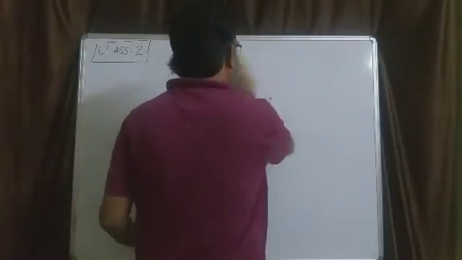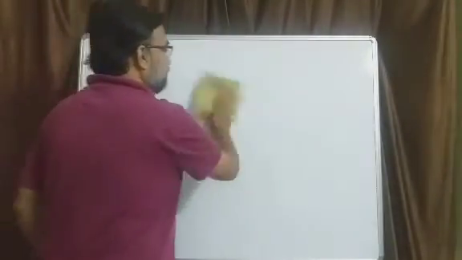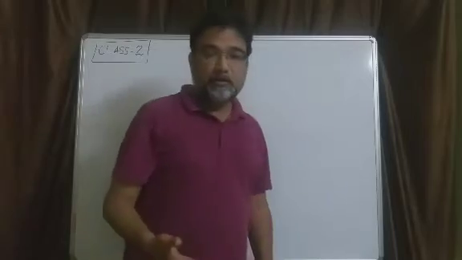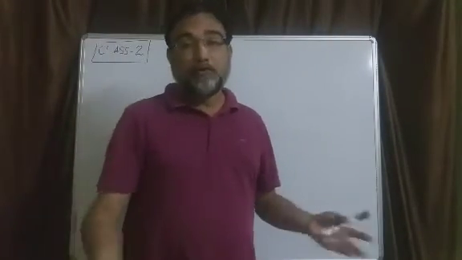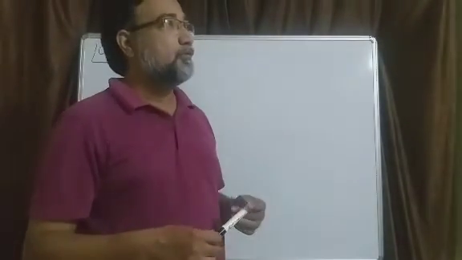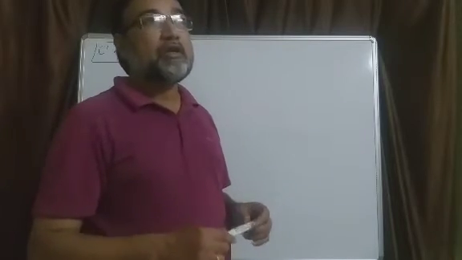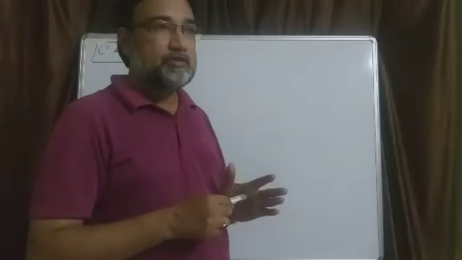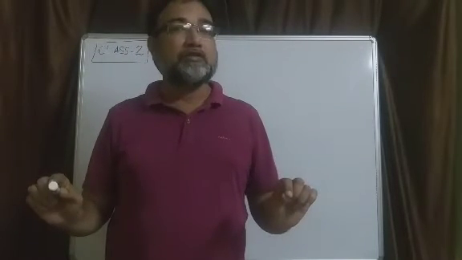Now the question comes, how to define temperature? If I ask you what is temperature, I know many of you will say temperature is the degree of hotness and coldness. It is unfortunate that many books still write temperature as the degree of hotness and coldness. Temperature is not the degree of hotness and coldness.